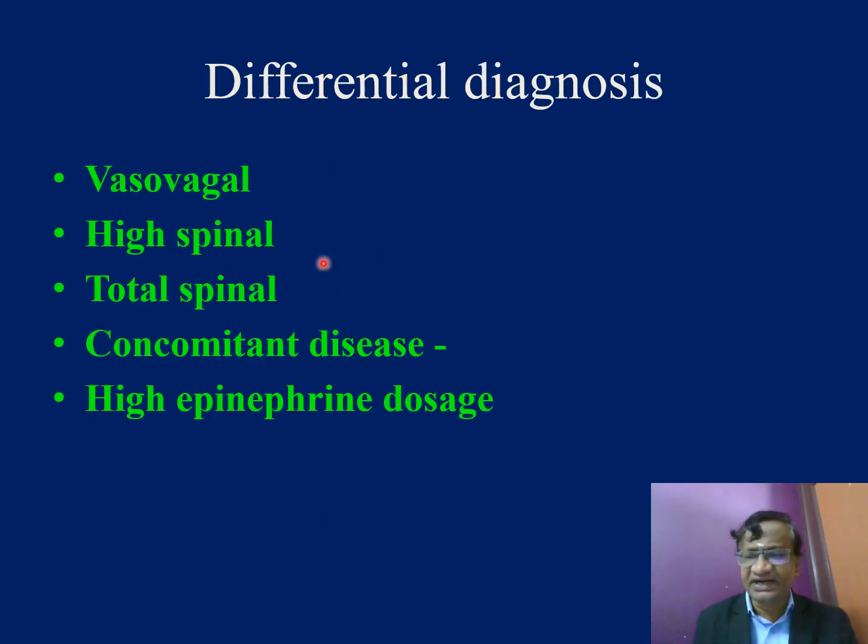What are the differential diagnoses of LAST? It can be vasovagal, they can have high spinal, total spinal, they can have concomitant diseases. Yes, this patient is a known epileptic. We have given a brachial plexus block and the patient throws fits. Concomitant diseases. A high epinephrine dose can cause hypertension.